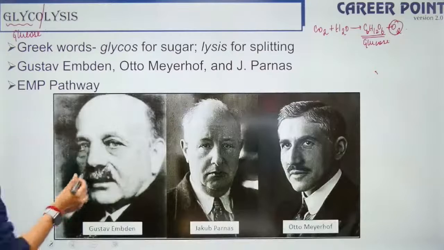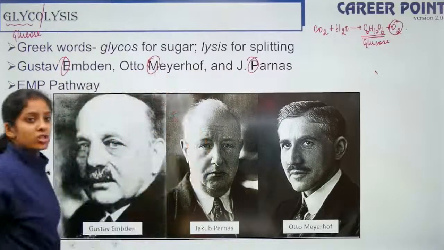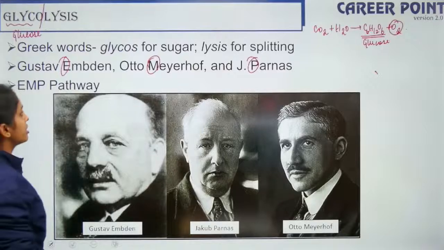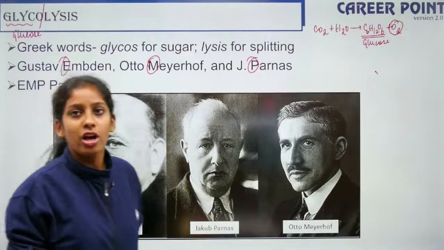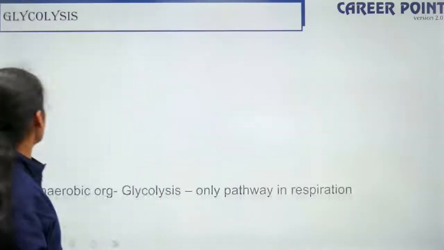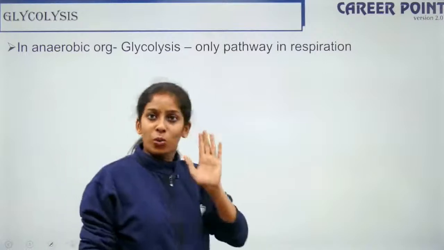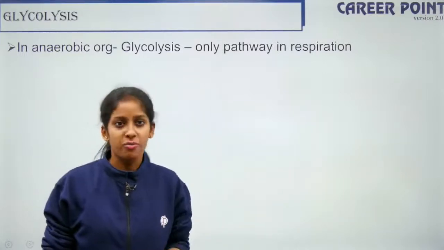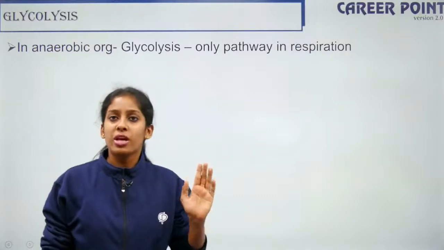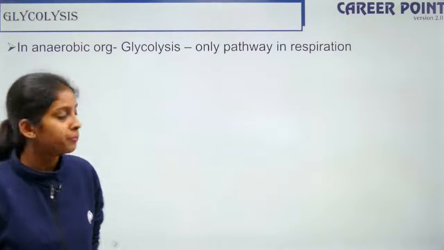Okay, so in short, it is also called the EMP pathway. It is called EMP because of this reason: Embden, Meyerhof, and J. Parnas pathway. All right. So in anaerobic organisms, glycolysis is the only major pathway that is happening, because after glycolysis it is only fermentation, right? So in anaerobic organisms, this is the only major pathway that is happening.